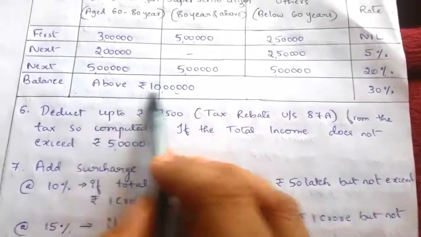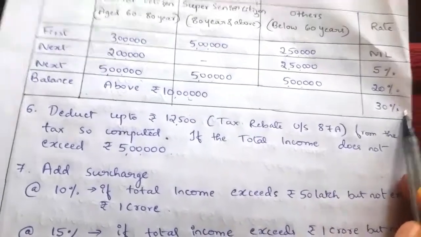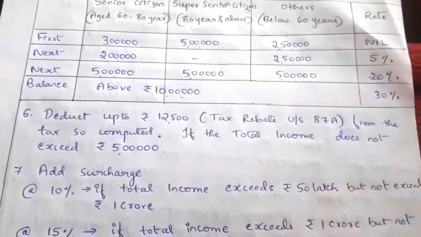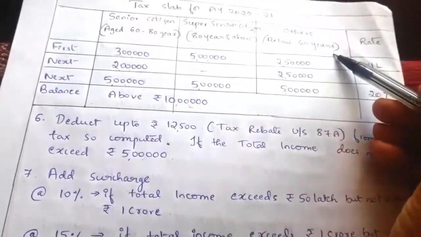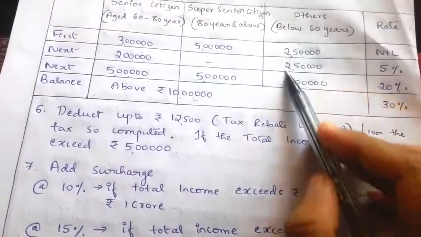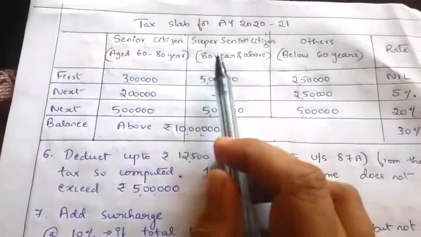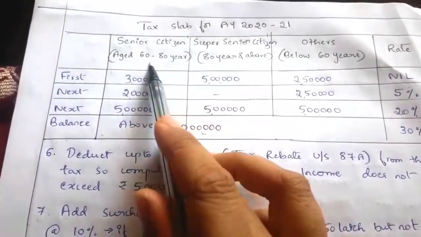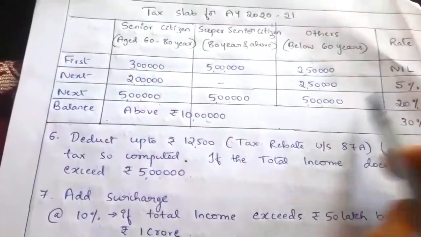This is cancel it. Above 10 lakh, applicable to all the three cases, that is 30% tax. Clear? So for us, usually we will get the illustrations in these cases. Others aged below 60 years, we have to apply this tax. Normally this tax rate is applicable for our computation. So if they give specifically the person aged 60, 61 year, 80, 70 year or 82 year, then we have to apply this case, or else we have to apply the others case only.